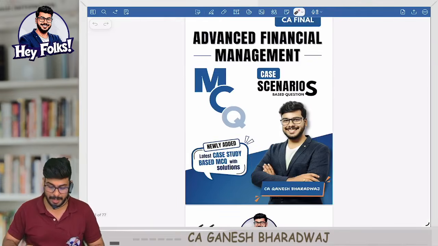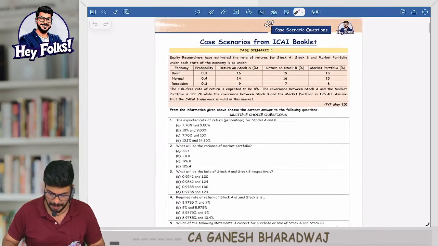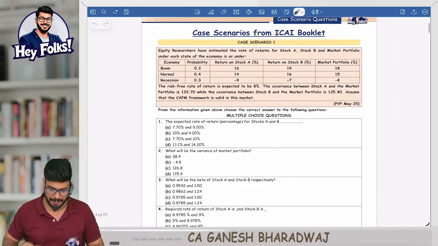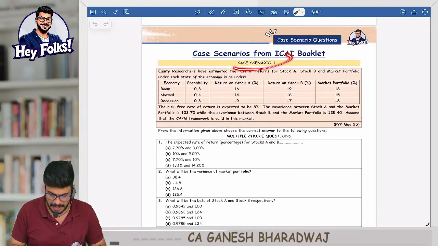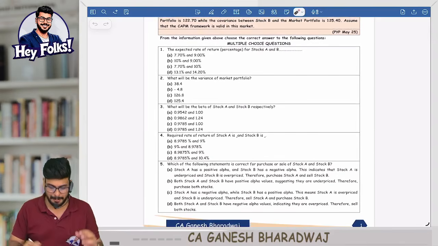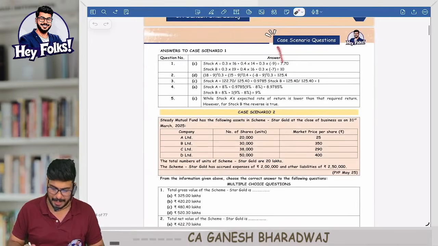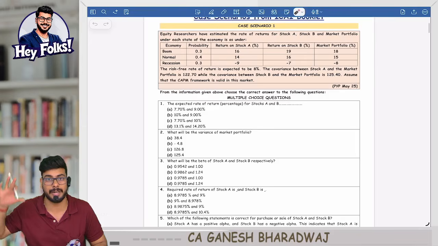And for case scenario based questions, look at this. We have case scenarios from the ICA booklet, and then once again from the MRP category, we have done it separately. This is not chapter wise, because even in the ICA booklet it is not chapter wise. Case scenario 1, they have given it, and look how we have done. We have neatly put it into different boxes, questions 1, 2, 3, 4, 5 under that, and then come the solutions. Is that clear?